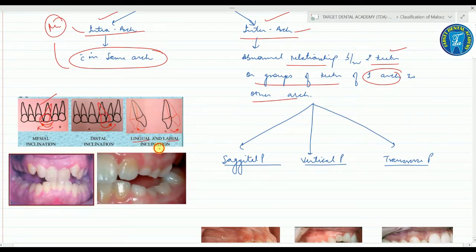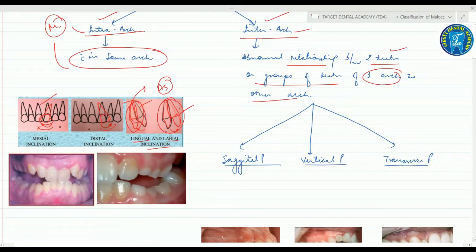Next is the lingual and the labial inclination. The lingual inclination is an abnormal lingual or palatal tilting of the tooth, or you can say there is a tilting of the tooth on a palatal area or on a lingual area, while the labial inclination means there is a labial tilting of the tooth. This is the normal position of the tooth, this is the labial tilting, and this is the lingual tilting.